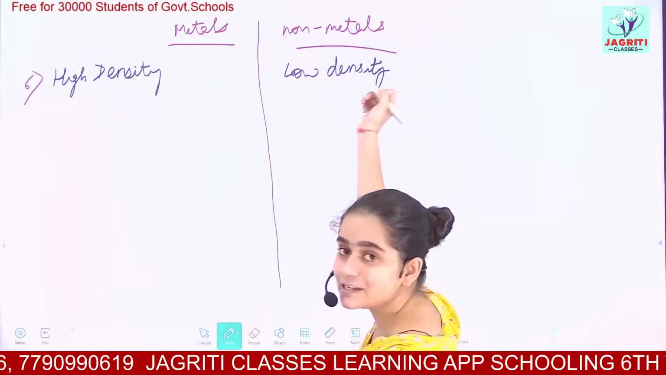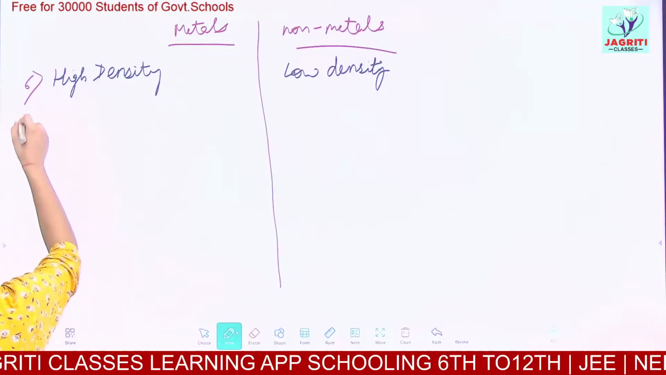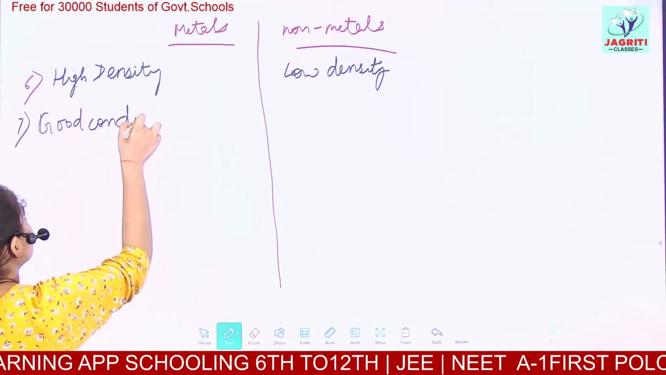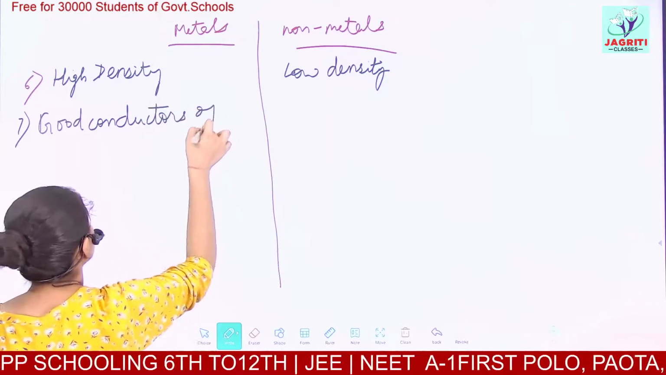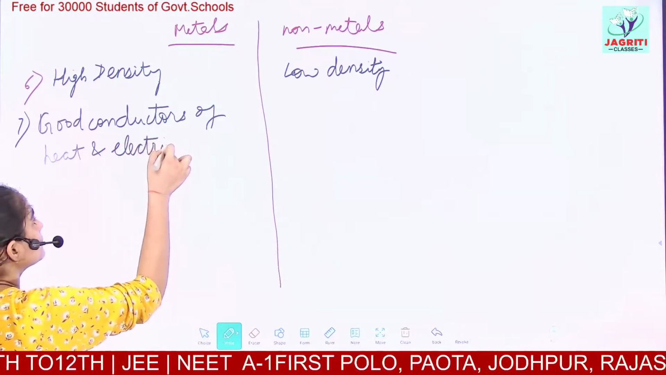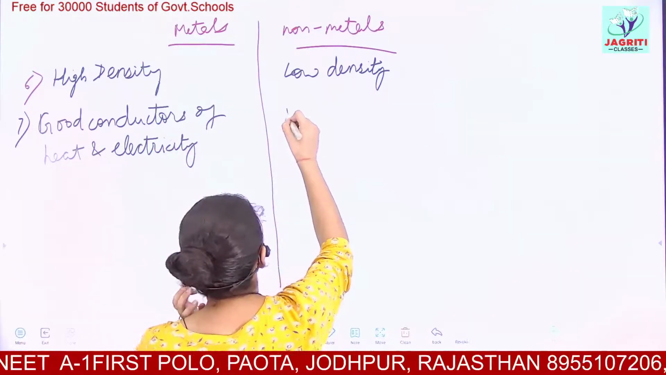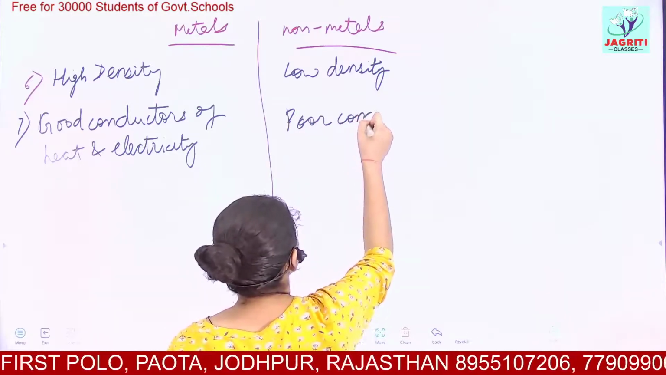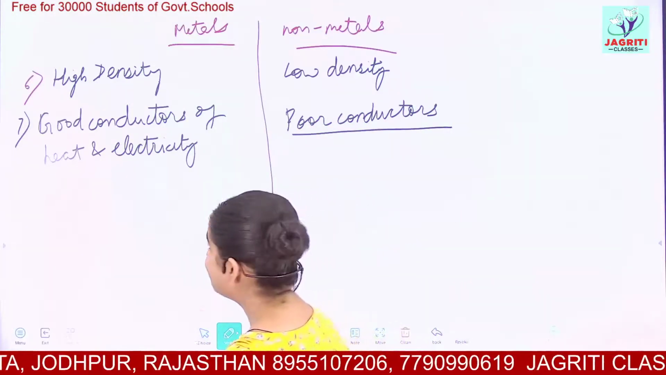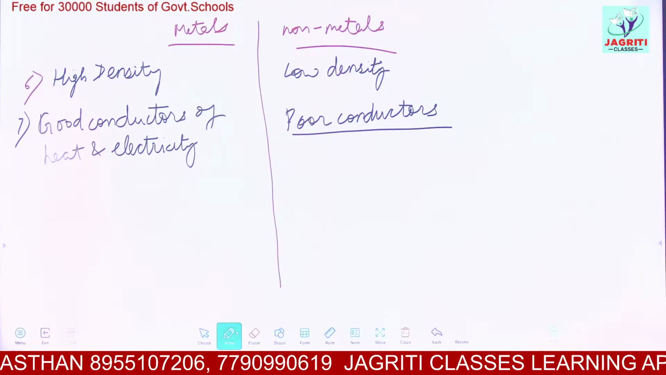But again the exception here comes, diamond. Diamond is highly dense. Then we have that metals are good conductors of heat and electricity. While these non-metals, they are poor conductors. Non-metals are poor conductors of heat and electricity both. Metals are the good conductors and non-metals are poor conductors of electricity.